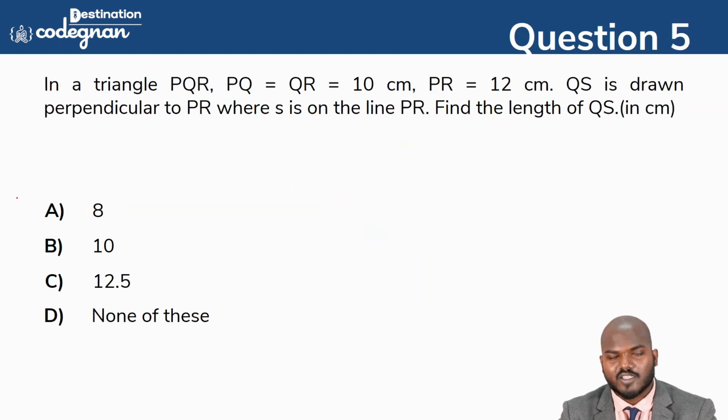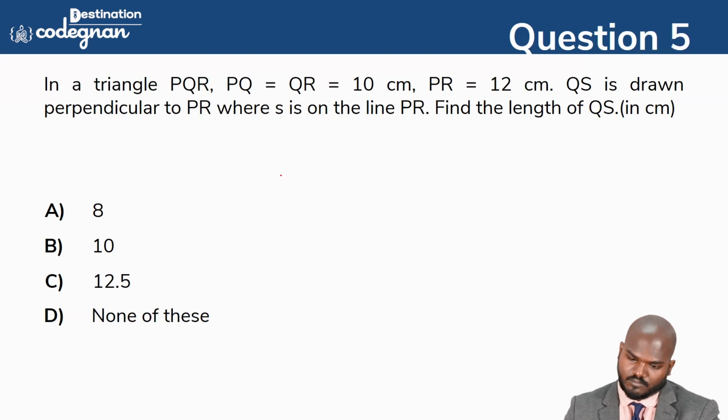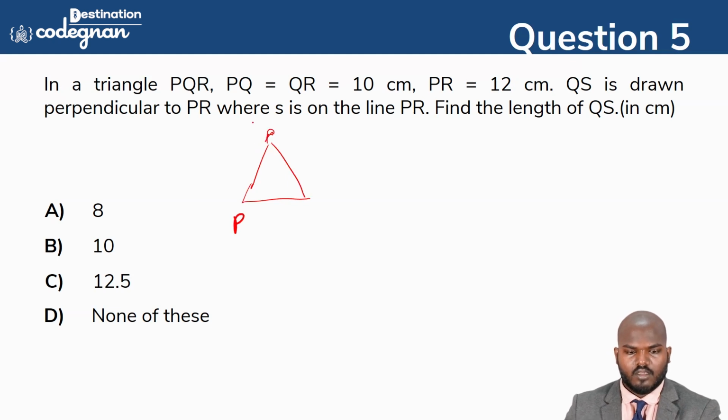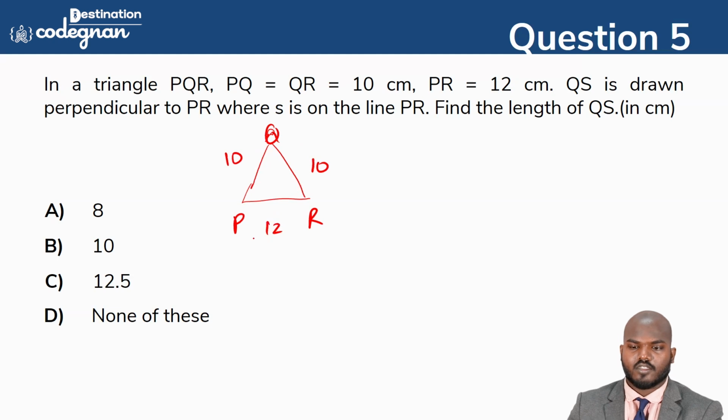Next question. It is a little bit tricky, but everyone has to try it. So PQR, I'm calling it like this: P, Q, and R. PQ is equal to 10, QR is equal to 10 centimeter, and PR is equal to 12 centimeter.